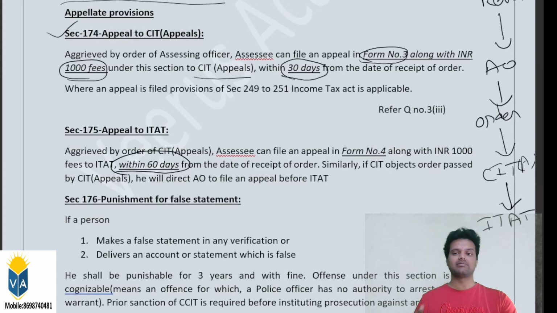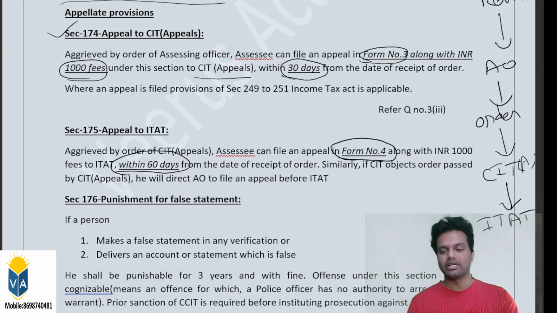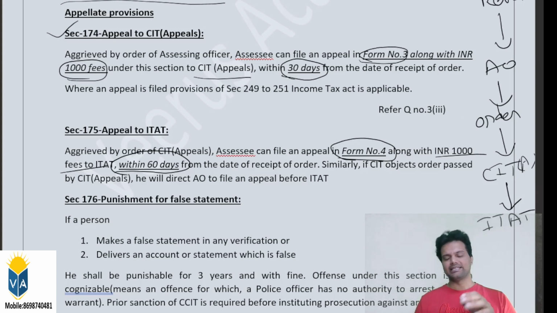Within 60 days from the receipt of the order of the Commissioner of Appeals, you can file an appeal before the ITAT also. Which form has to be filed? Form number 4. There are 4 forms that have come till now. Again, 1000 rupees fee. The fee is the same for the Commissioner of Appeals as well as the ITAT. How do you remember the 60 days? You remember only one timeline, that is 30 days. 30 days to file the appeal before the Commissioner of Appeals, into 2, 60 days. 60 days is the appellate time limit to file an appeal before the ITAT. Form number 4, 1000 rupees fee, 60 days is the time period.